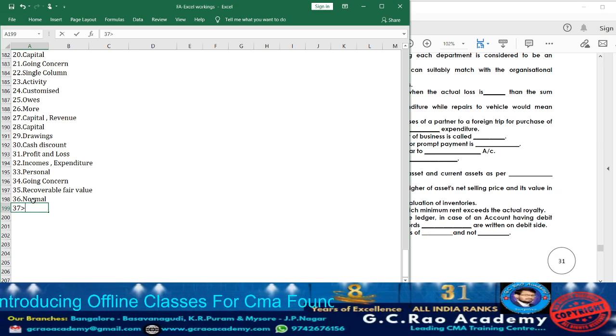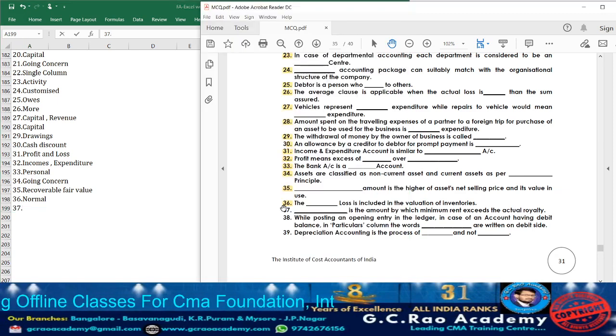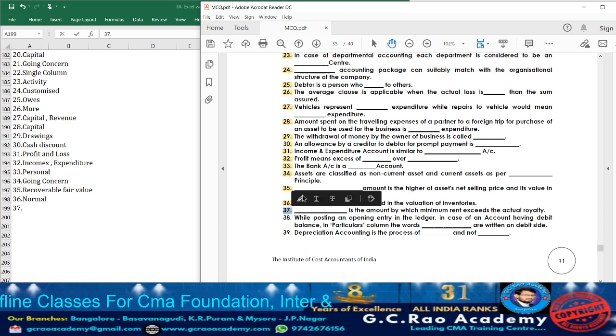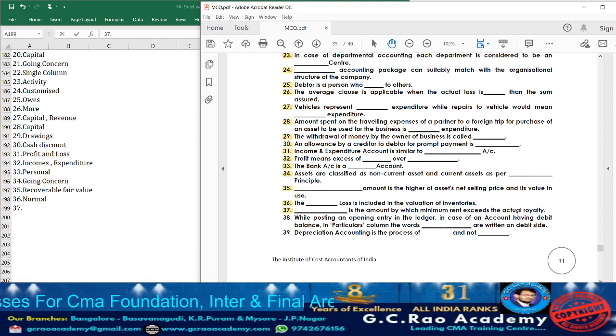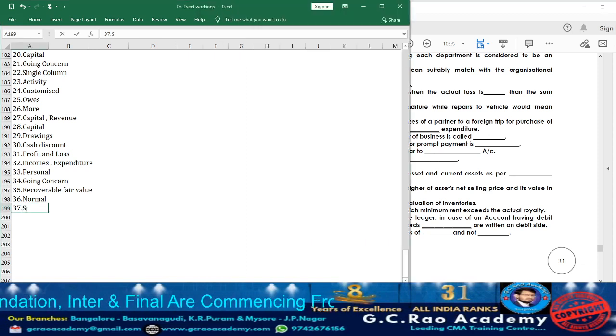Next take down. Moving on to question 37. What they are telling? Dash is the amount by which minimum rent exceeds the actual royalty. If the minimum rent is exceeding the royalty, we are going to call it as what? Short workings. So accordingly take down short workings.